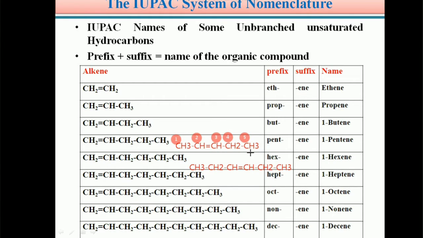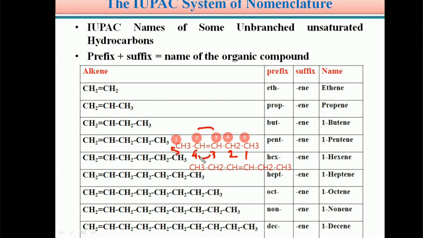Suppose you give numbering from right to left, what will happen? This is the first carbon, second, third, fourth, and the carbon number 5. If you give numbering from left to right, the double bond is between the second carbon and the third carbon. If you give numbering from right to left, the double bond is between the third carbon and the fourth carbon.